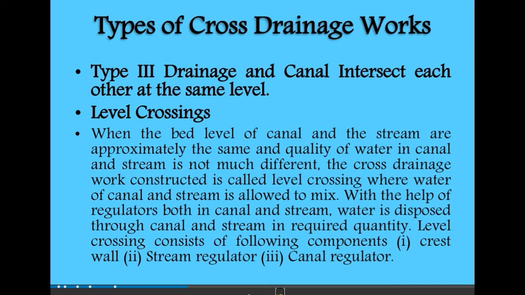The water of the canal and the stream is allowed to mix with the help of a regulator. Water is dispersed through the canal and the stream in the required quantity. Level crossing consists of the following components: crest wall, stream regulator, and canal regulator.